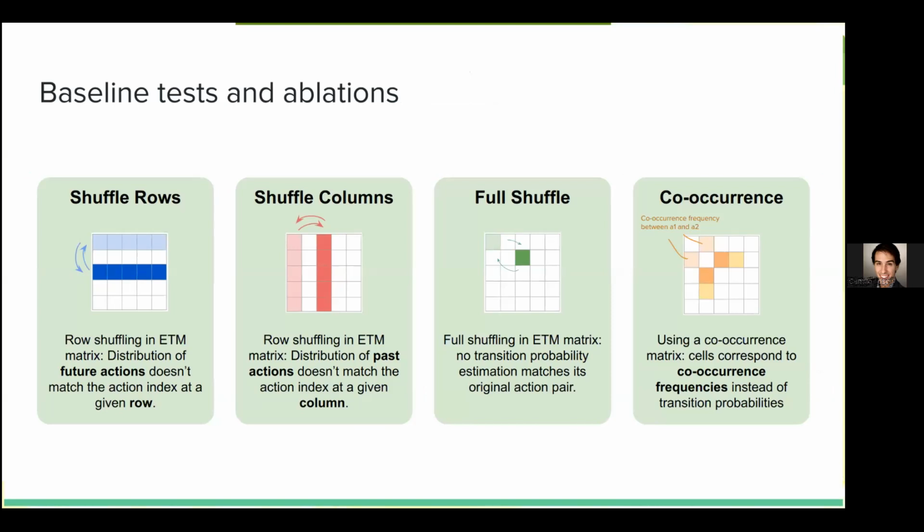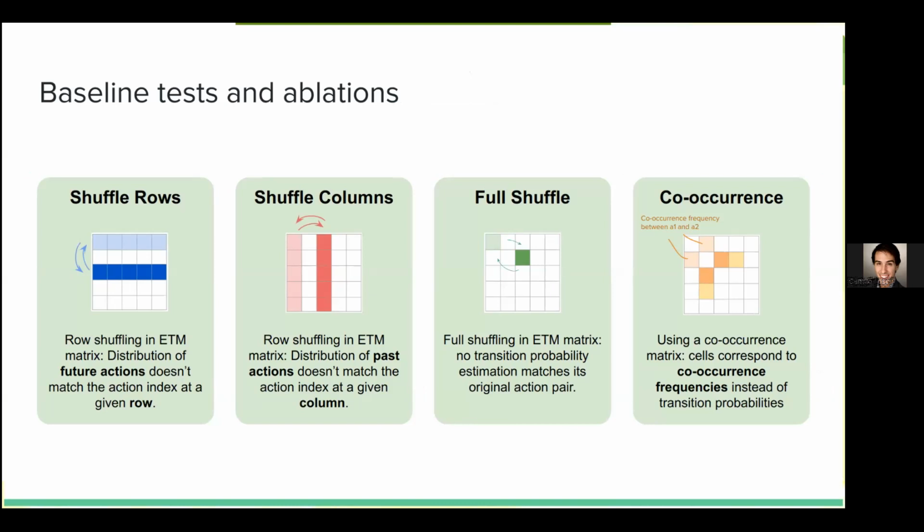We do specific baseline tests and ablations as well to ensure that the ETM that we build utilizes the right set of decisions to achieve its performance increase. We try shuffling rows, columns, doing a full shuffle, and observing a co-occurrence matrix.